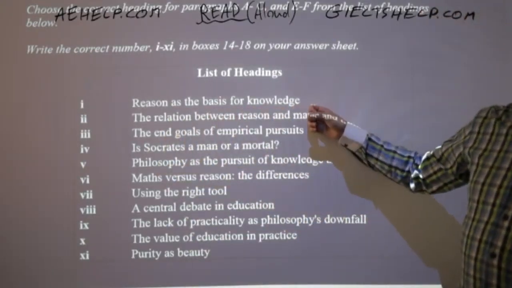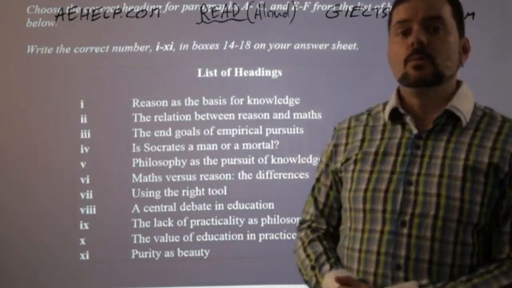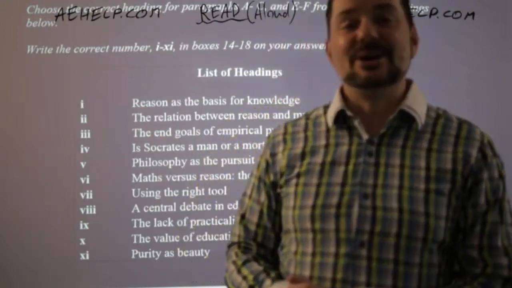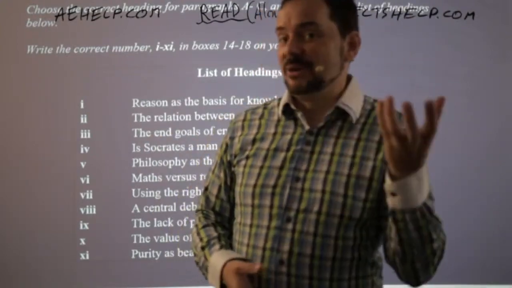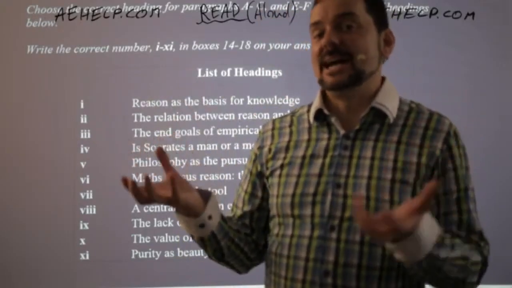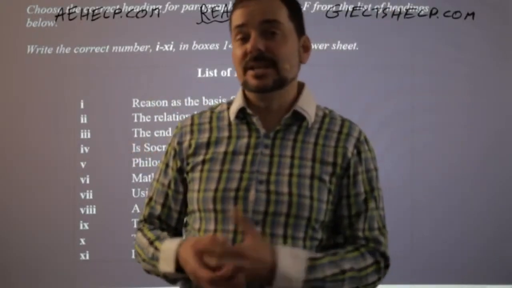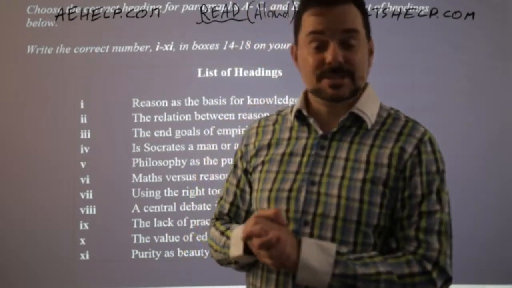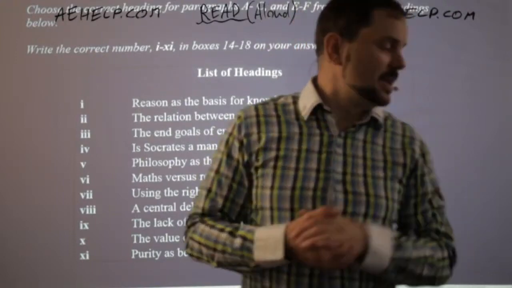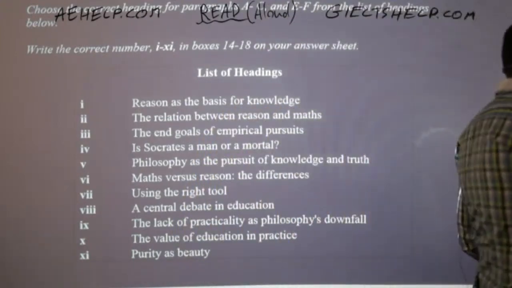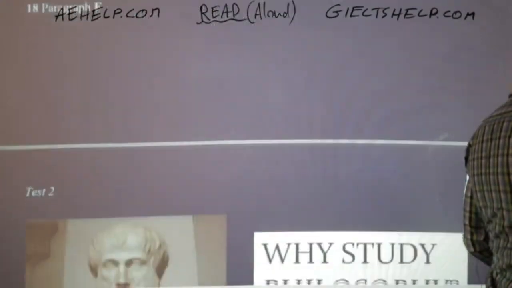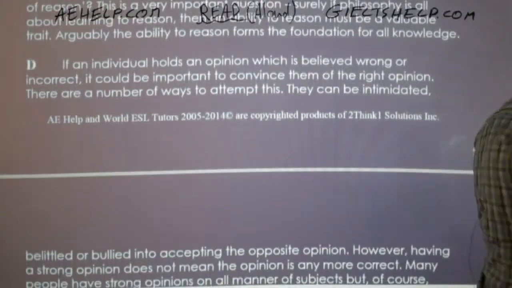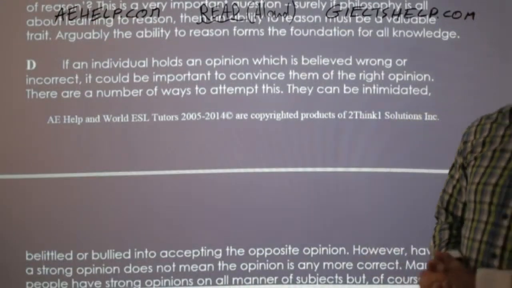Reason as the basis for knowledge, right? 1 plus 1 is 2. It's a very basic example of reasoning, okay? So if I have 1 apple and I have another apple, then I have 2 apples. That's your reasoning and that's your basis for knowledge. I'm not going to be able to sell you 3 apples because you're going to look at me and say, Adrian, you only have 2 apples. Okay, so all right, so again, for C then, I would put in the Roman numeral I, number 1, and I would get it correct, okay?